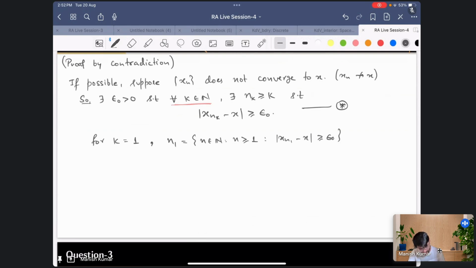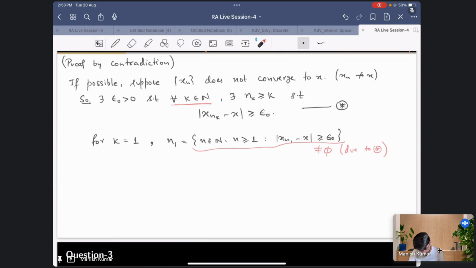Now you know that because of star, this is non-empty. Star tells you that there will exist n1 such that this happens. Now I'm defining n1 to be the minimum of such.